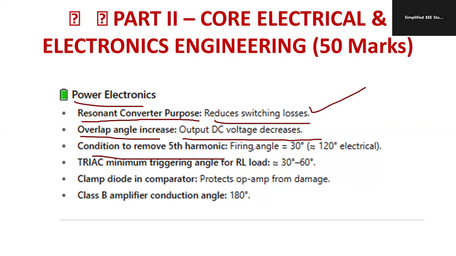Condition to remove fifth order harmonic: keep the firing angle at 30 degree or 120 degree electrical. Study the relationship between electrical angle and mechanical angle. Triode for alternating current, it triggers at an angle of 30 degree to 60 degree.